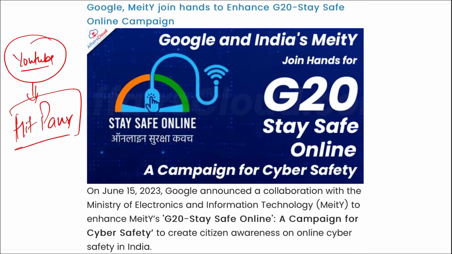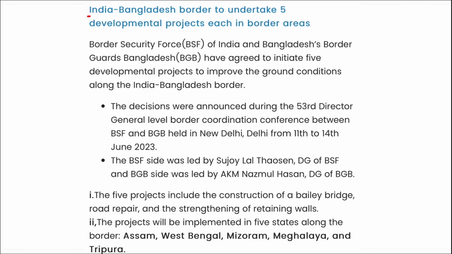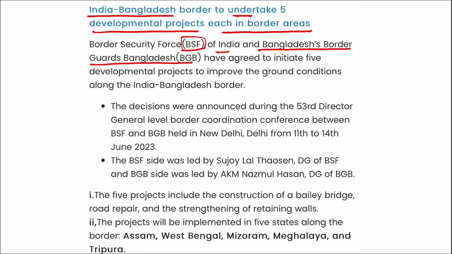Correct? Next is India and Bangladesh border to undertake 5 development projects, each in border areas. I repeat, it is BSF of India, that is Border Security Force of India, and Bangladesh's Border Guard Bangladesh have agreed to initiate 5 development projects to improve the ground conditions along the India-Bangladesh border.